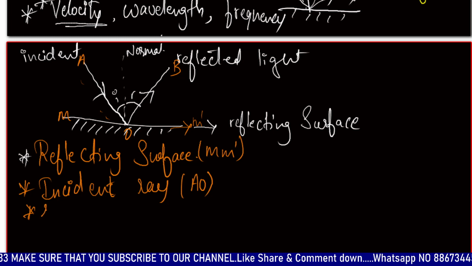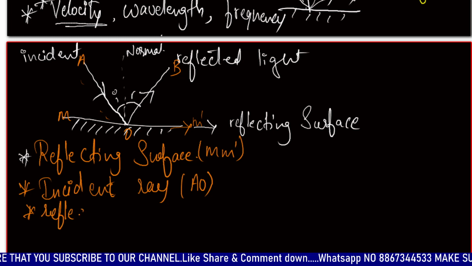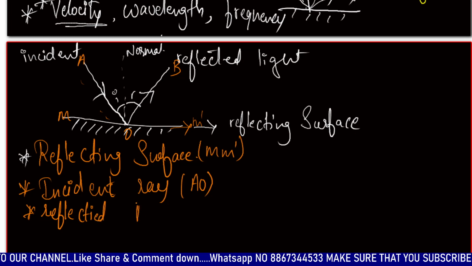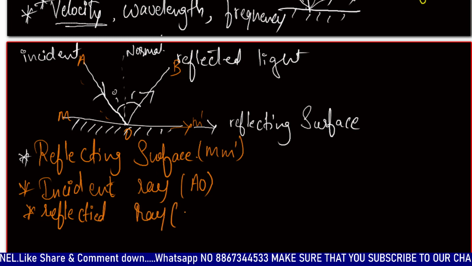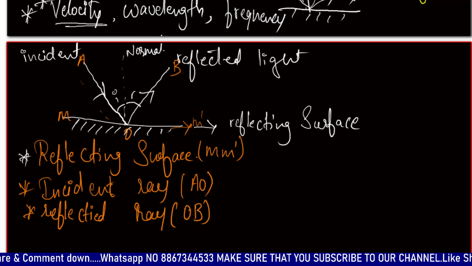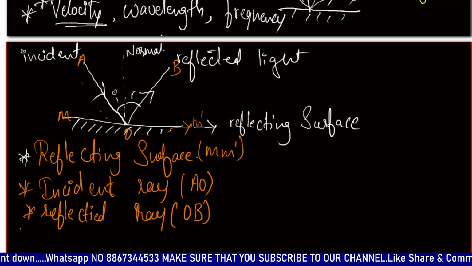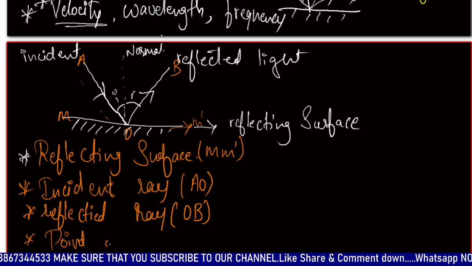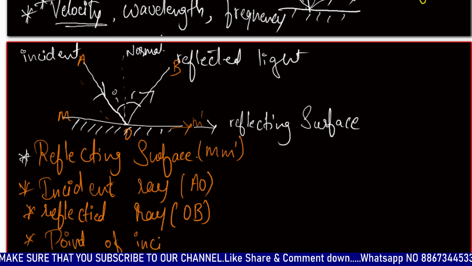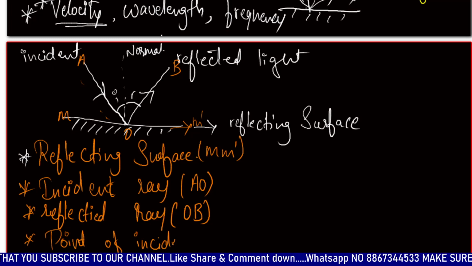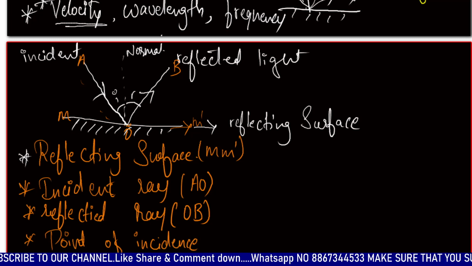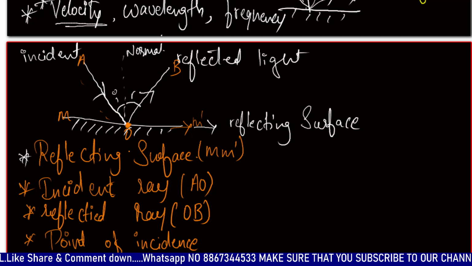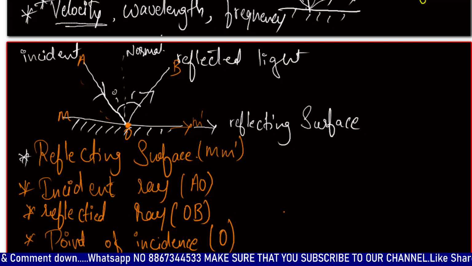The next is the reflected ray. The reflected ray is OB, in the direction opposite to it. And the next thing is the point of incidence. The point of incidence is the point where the incident ray touches the reflecting surface. That is nothing but O.